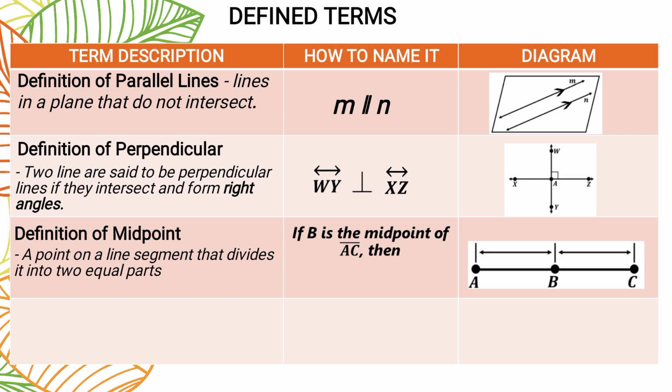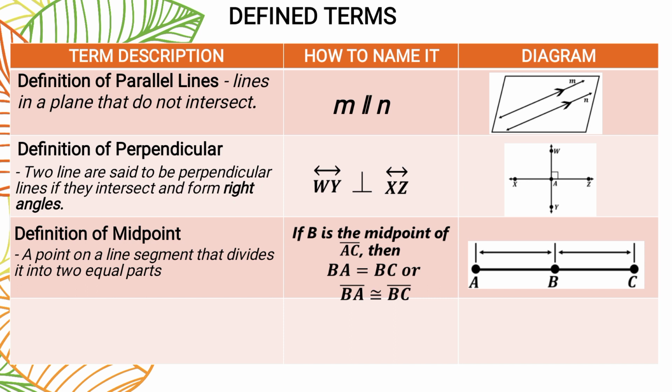So, if B is the midpoint of AC, kung si B daw po ay midpoint ni AC, we can say that BA is equal to BC, or segment BA is congruent to segment BC. Ano po? Kasi kanina buo siya si AC, hinati siya ni point B. So, therefore, yung dalawa, equal sila or what we call congruent.